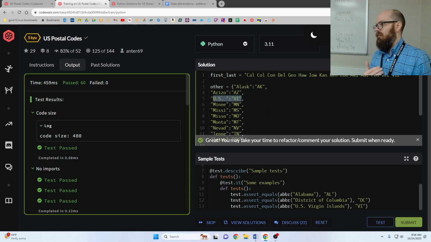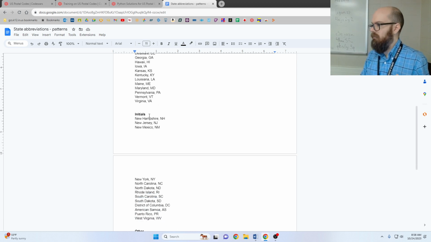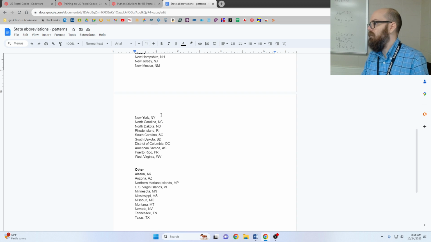just trim on basic categories. If I were doing this on paper, if I were doing this 100 years ago, there was no machine, I would still put it in these categories. I would still say, okay, there are some where it's the first two, and there are some where it's the first and last, and there are some where it's the initials. And in fact, that is, of course, what happened when people made these.